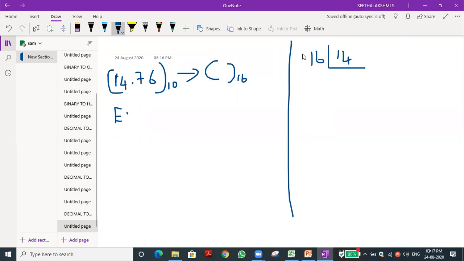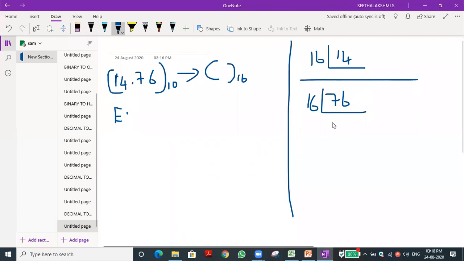76 is there. So we need to do the division for 76. So let me do it. This one part is over. 76, we need to divide with 16. How many 16s are there in 76? 16 4s are 64.